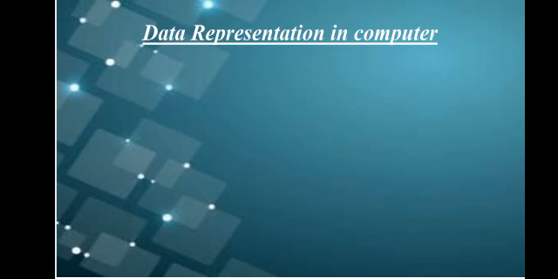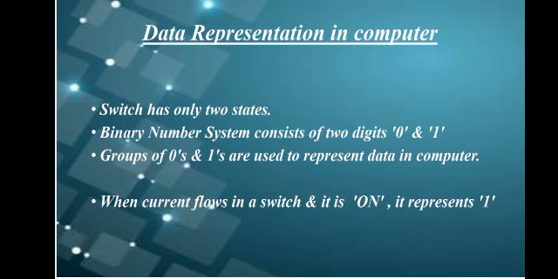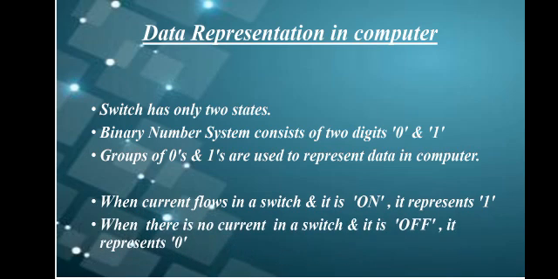The binary number system consists of 0 and 1. Low is represented with 0 and high is represented with 1. You can also represent it with off or on. Groups of 0s and 1s are used in the computer. So when current flows in a switch, it is on and it represents 1, and when there is no current in a switch, it is off and it represents 0.